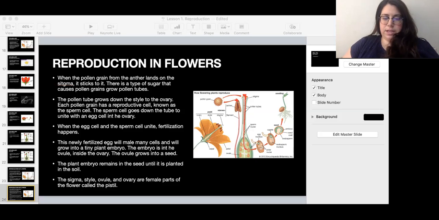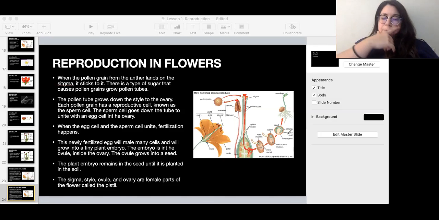And then the egg cell and the sperm cell are going to unite, they're gonna get together, and something happens: fertilization. That means that they mix and a tiny new egg forms, an embryo. Okay, so that's a baby plant inside the ovary, and that ovule is gonna grow into a seed, and that seed is gonna make another plant later.